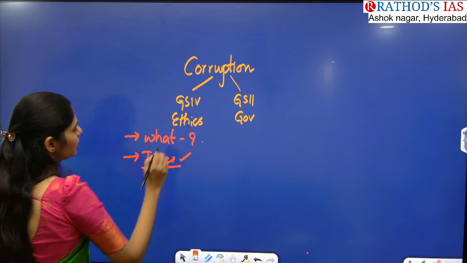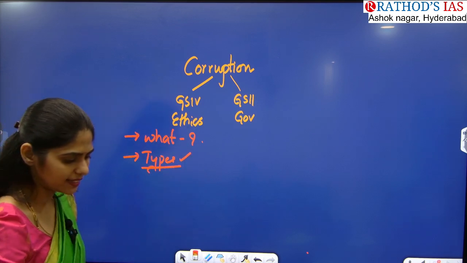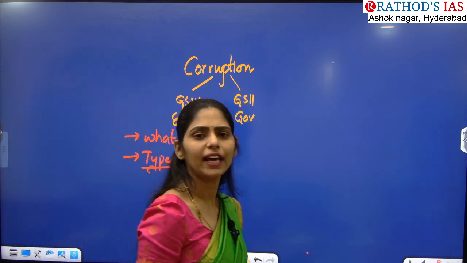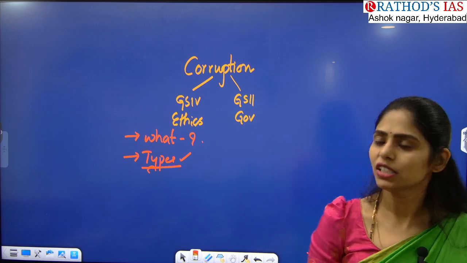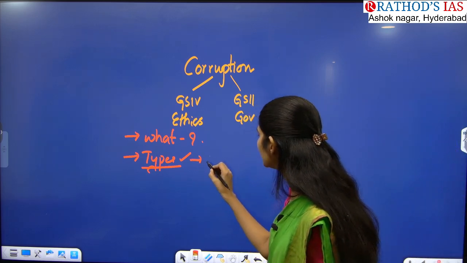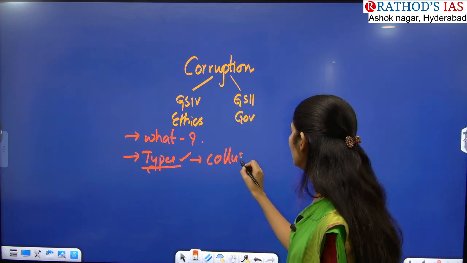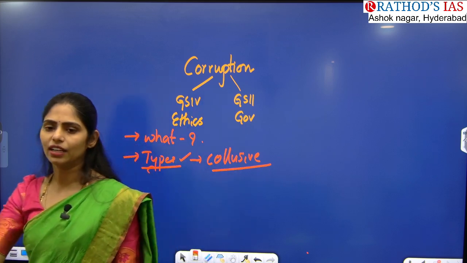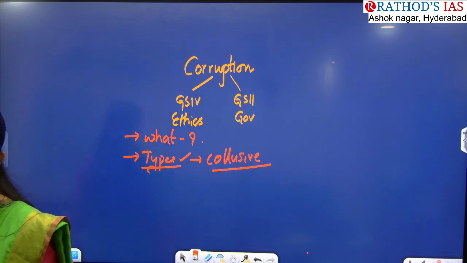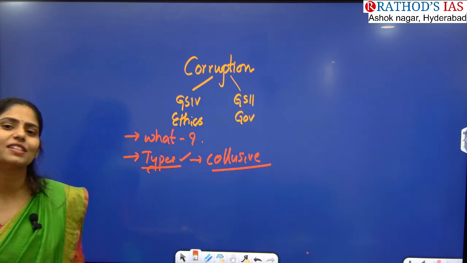So actually I want to say one thing. How corruption is given, for example, the bribe. The money will be given directly to the person to get that work done. But nowadays, this type of corruption is in use, that is collusive corruption. Collusive corruption is nothing but there is no direct transfer or giving of money. But in return, they will provide some services.